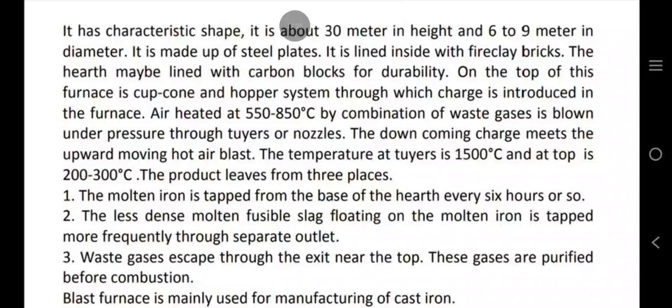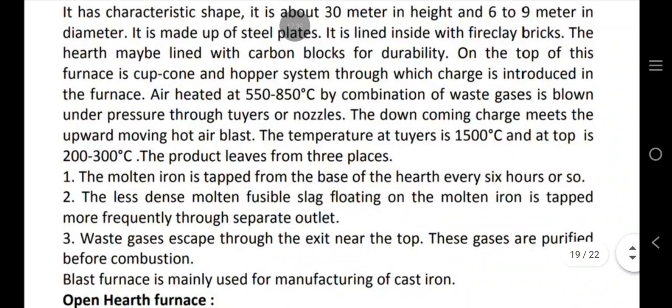The hearth may be lined with carbon blocks for durability. On the top of this furnace is cup, cone and hopper system through which charge is introduced in the furnace. Air heated at 550 to 850 Celsius by combustion of waste gases is blown under pressure through tuyeres or nozzles.